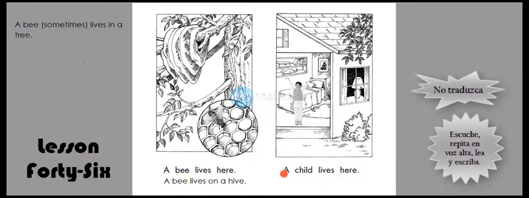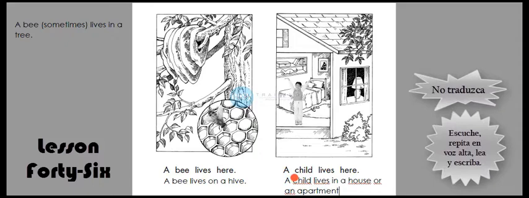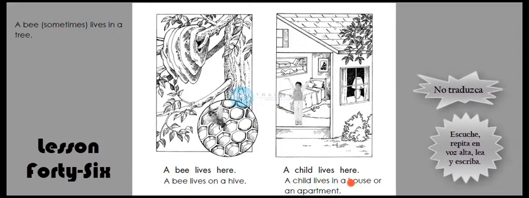So I can say that a child lives in a house or an apartment. Or maybe in other facilities, not necessarily only these two. A child lives in a house or an apartment.